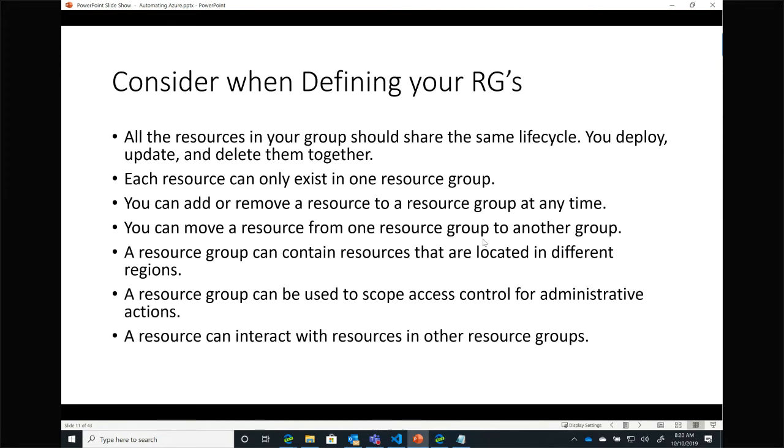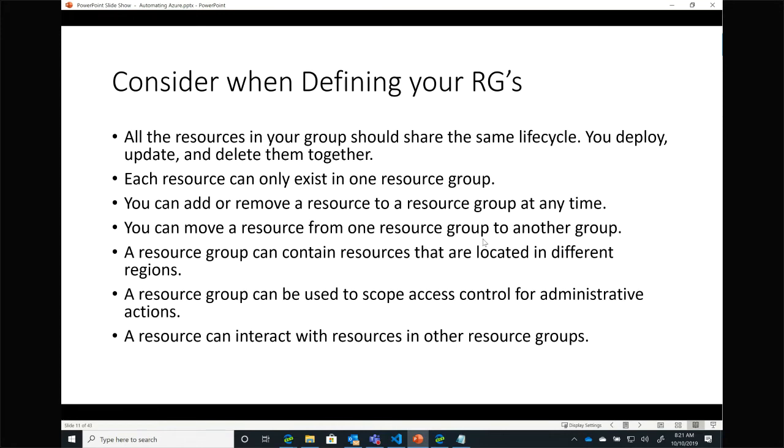So I mentioned resource groups. We've been talking about it for a second. There are some considerations, some things to think about, some best practices. I hate the word best practices. When you build your resource groups and think about what services need to go in a resource group, you want to think about the life cycle of that resource group. Typically, I want all the resources in a resource group to share that same life cycle. I want to deploy, update, and delete them, and manage those resources together.